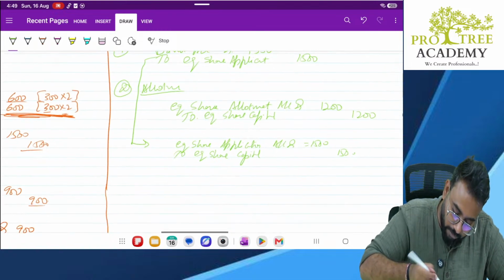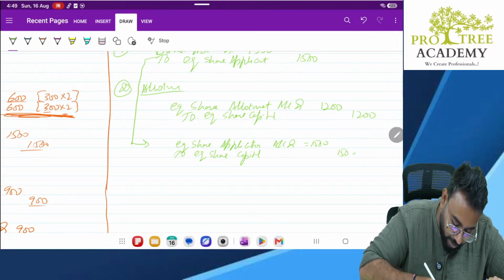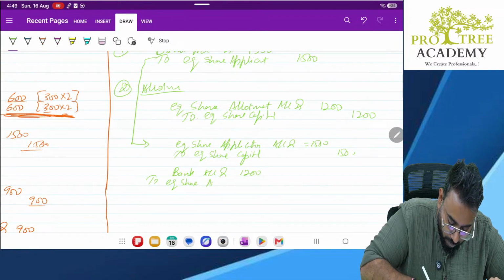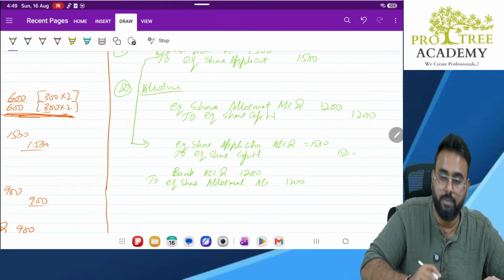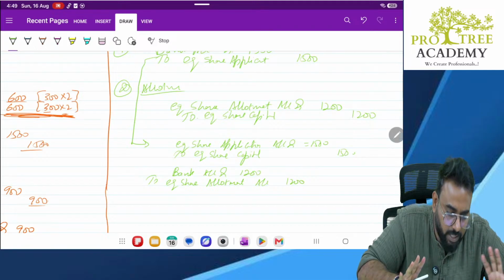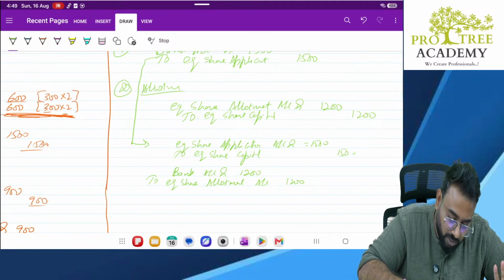Next, this money has to be received in bank. Bank account debit 1200 to equity share allotment account 1200. Any changes? No changes. Everything remains the same. Only thing which we have not opened is share premium, because it is not yet paid.